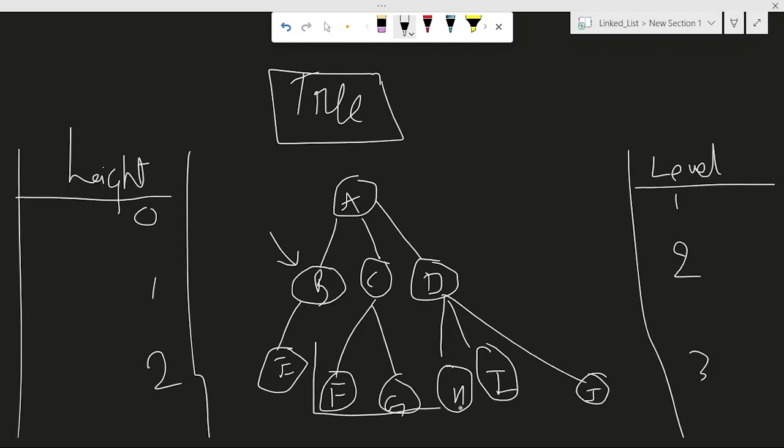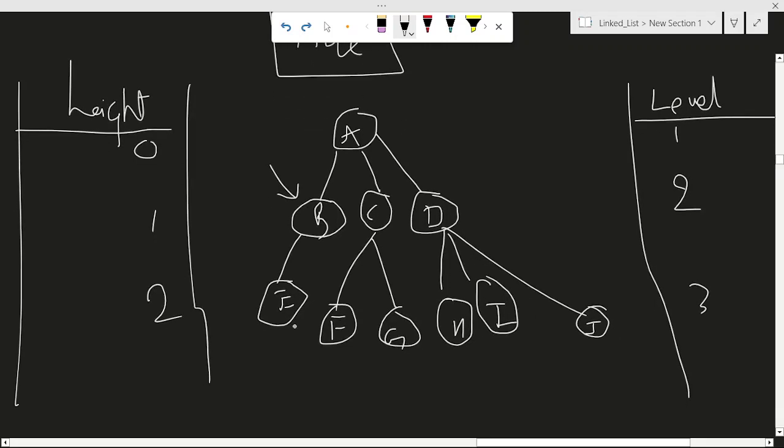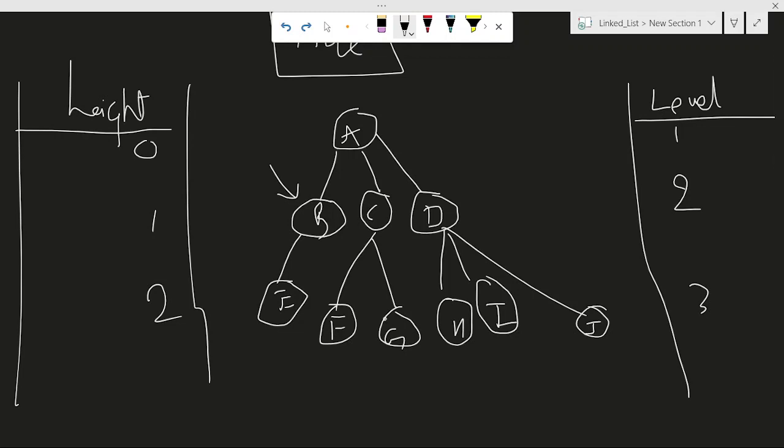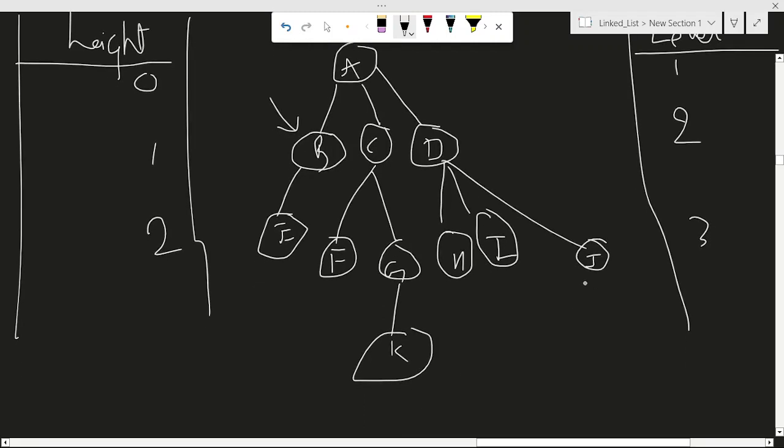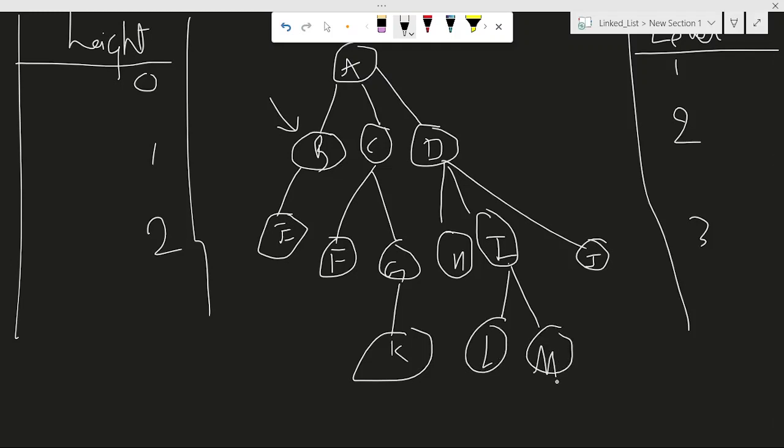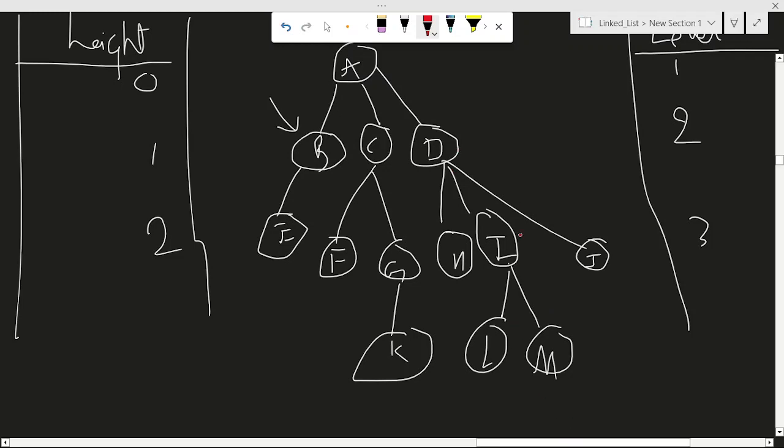B's descendants are E, F and G. For D, the descendants are H, I, J. If I add more, let me add K, L, M. So now if you consider D as a node, then H, I, J, L, M, all these five are its descendants, which come after D.